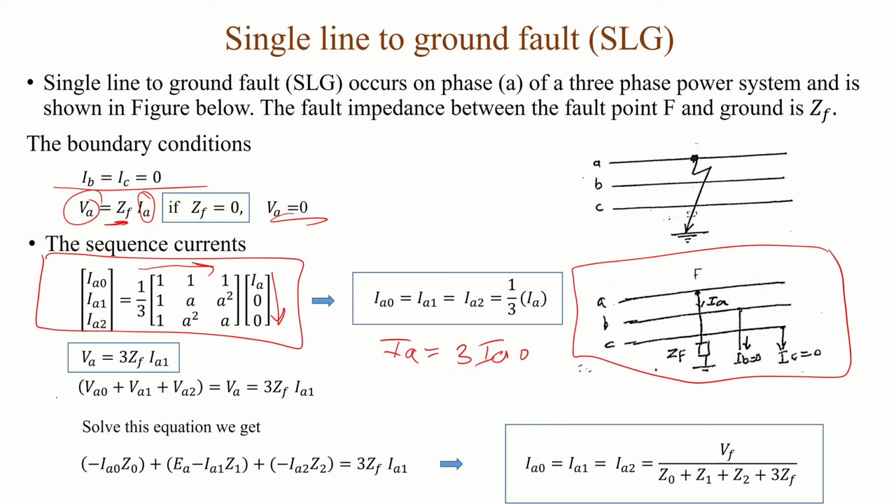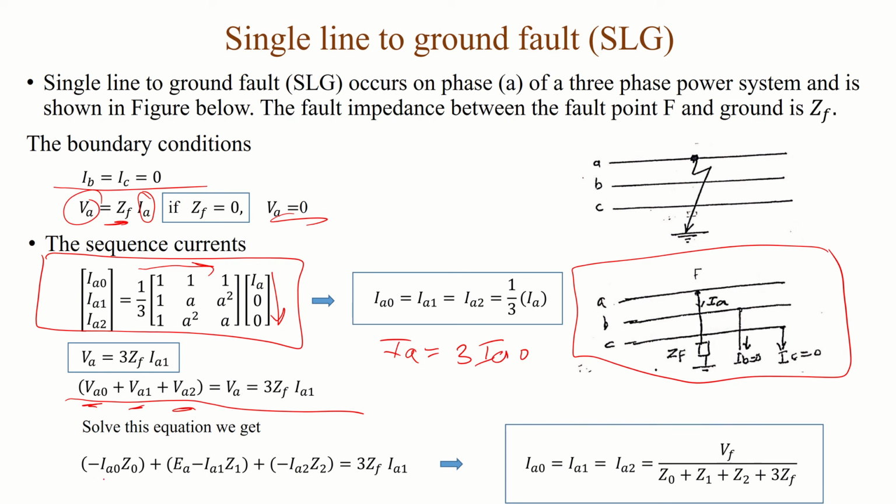Also for the voltages, the same sequence VA0, VA1, VA2 equals the fault voltage at phase A multiplied by 3ZF IA1. To solve this equation, I'm going to show you the circuit for the single line to ground fault.